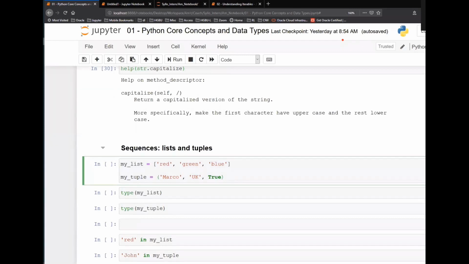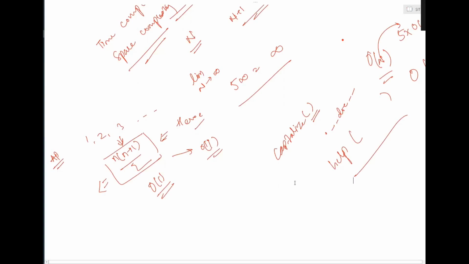Let me do a little bit of whiteboard. So tuple and list. When you want to define a tuple, you write A equals small brackets 1, 2, 3, and so on. The same thing in a list will be A equals large brackets 1, 2, 3, and so on. So these brackets are important.